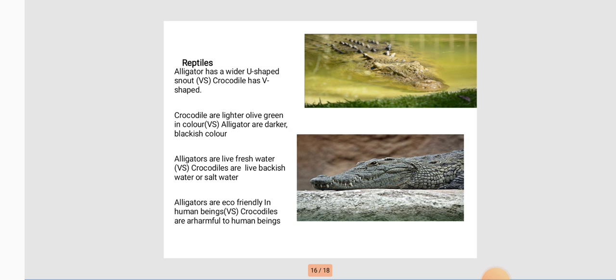Crocodile and alligator are both reptile species. The alligator has a wider U-shaped snout. What is a snout? A snout is the mouthpart of the animal. The alligator has a wider U-shaped snout and the crocodile has a V-shaped snout. Crocodiles are lighter olive green in color and alligators are darker, blackish.